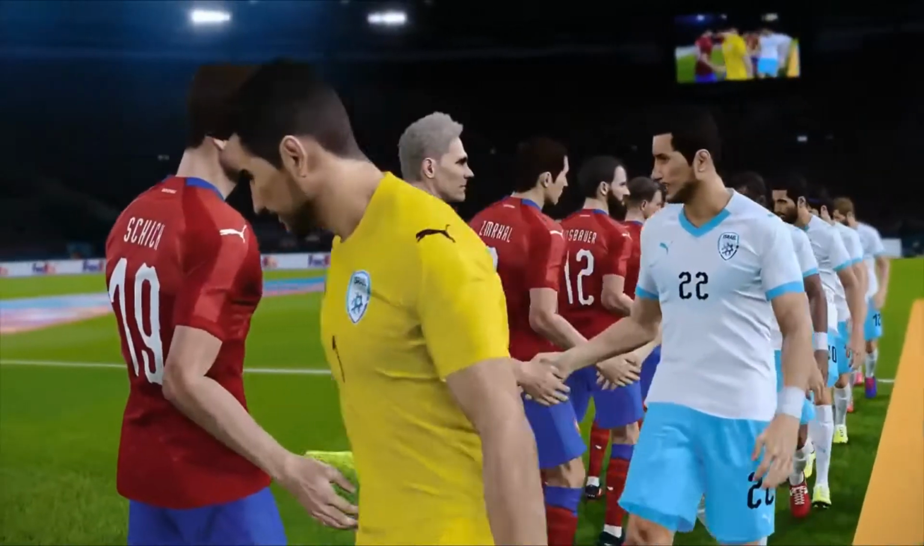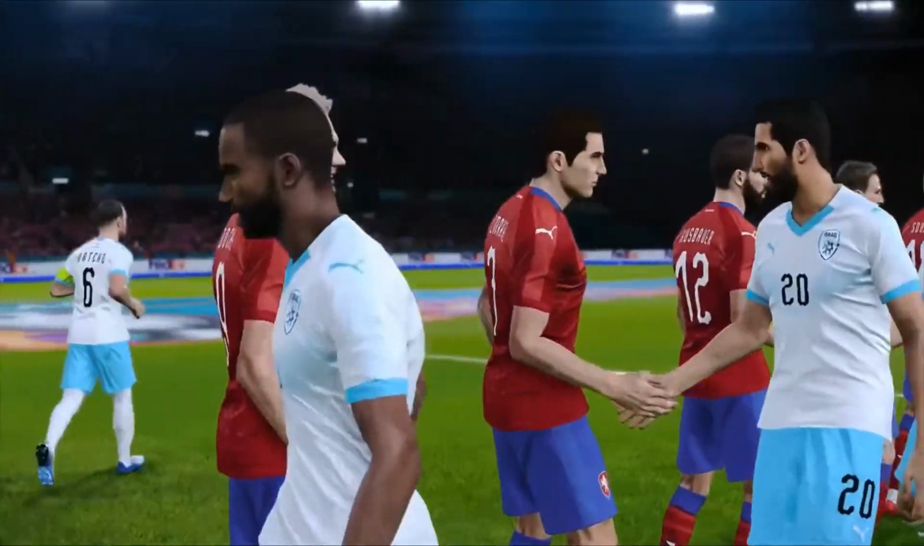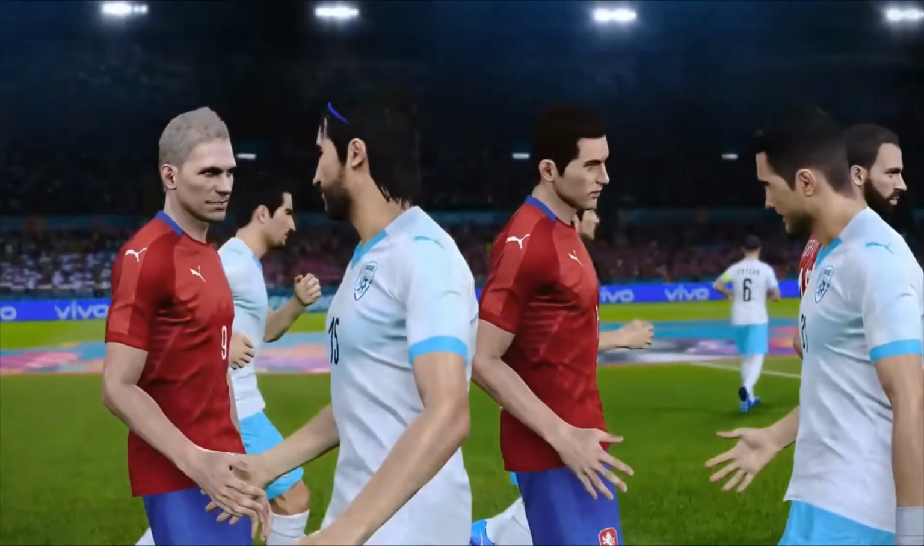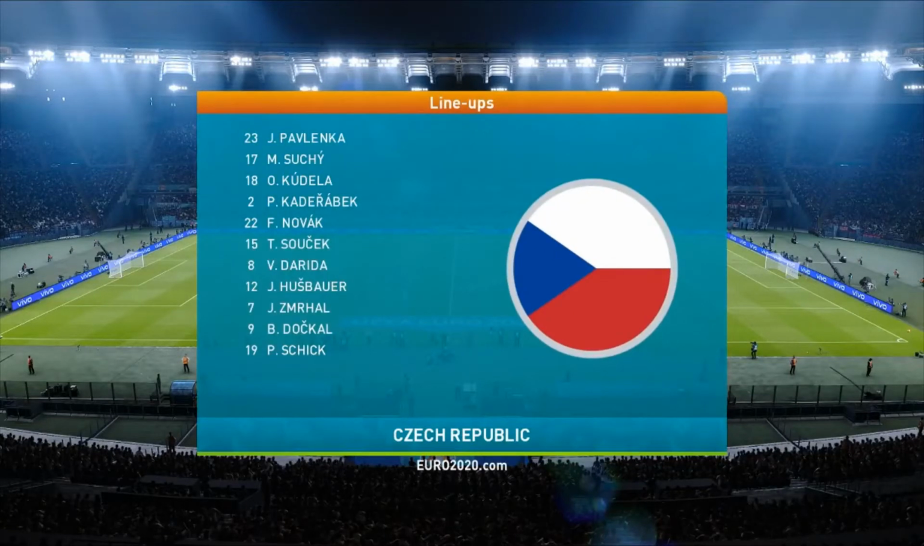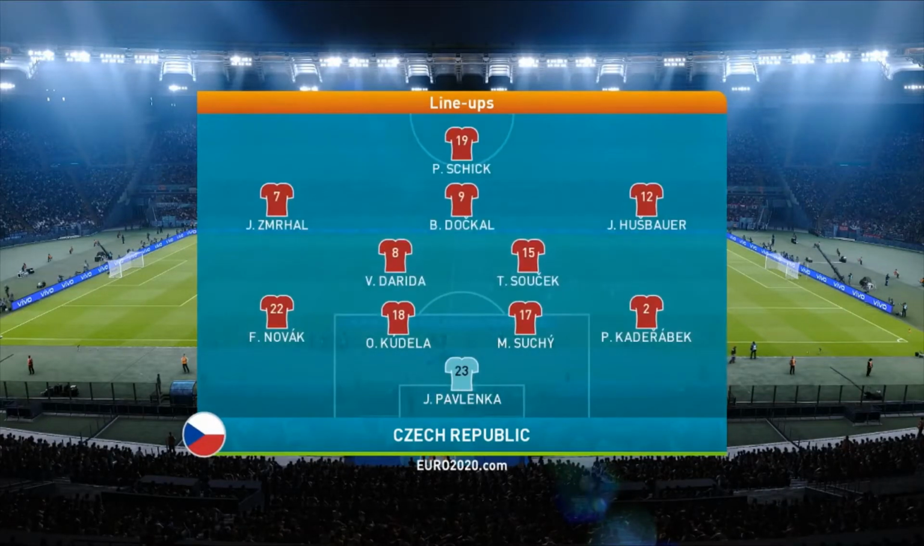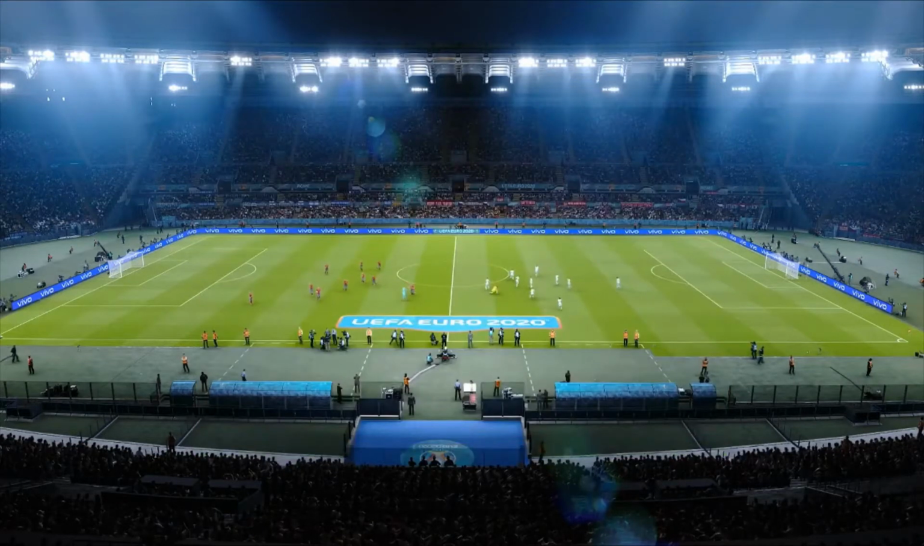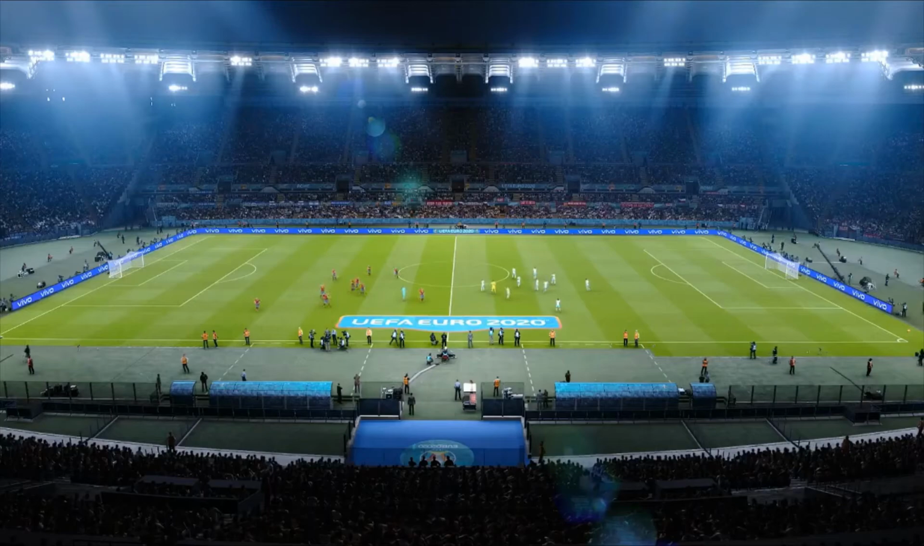Right, here we go. The players are shaking each other's hands. And let's have a look at the lineups for today's teams. Of course, Pavlenka is in goal of Werder Bremen. Patrick Schick, one of the two recognisable players on the field. He starts up top, of course. RB Leipzig striker on loan from AS Roma.